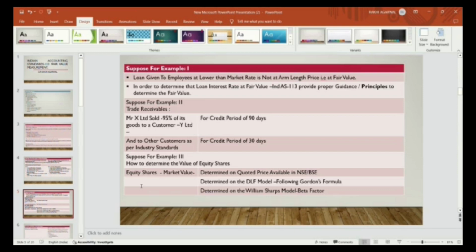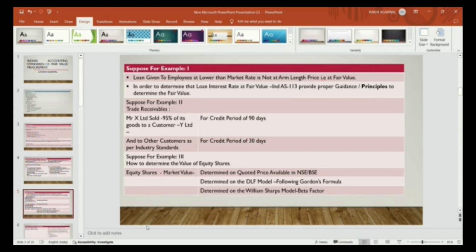Previously in IGAAP, what happened? Mr. X sold goods and gets 95% of his revenue from one of the customers, Mr. Y. So Mr. X sold 95% of his goods to customer Mr. Y, and has given a credit period of 90 days to that customer. Other customers he is giving a credit period of 30 days. But for the maximum sale to Y Limited, he is giving a credit period of 90 days. This is not a fair value transaction. In order to make that transaction at fair value, this standard is introduced.